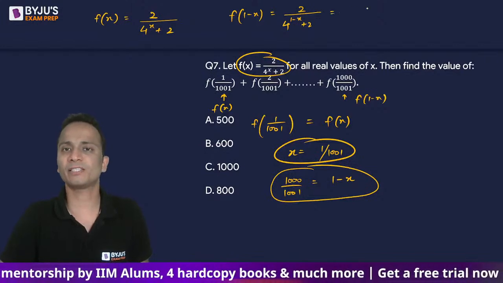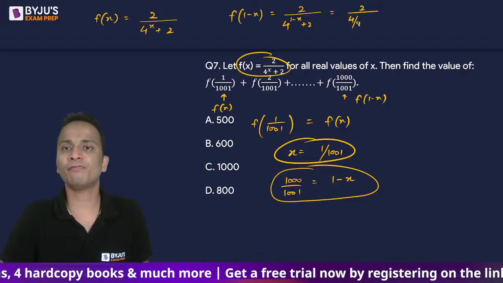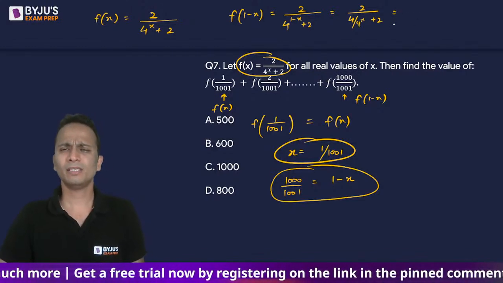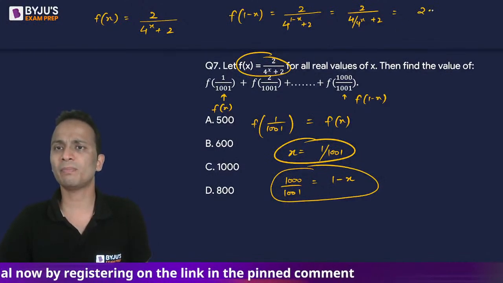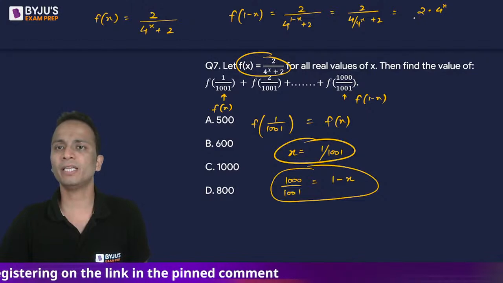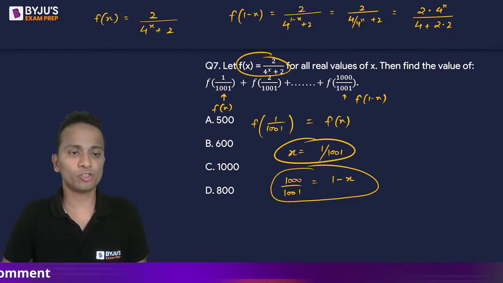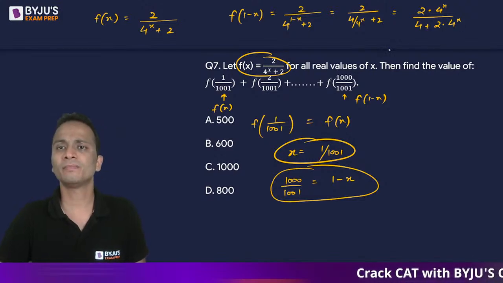Let's simplify this. So it will become 2 upon 4 divided by 4 raised to the power x plus 2. Taking LCM, 4 raised to the power x को हम numerator में ले जाएंगे. So it will become 2 multiplied by 4 raised to the power x divided by 4 plus 2 into 4 raised to the power x.